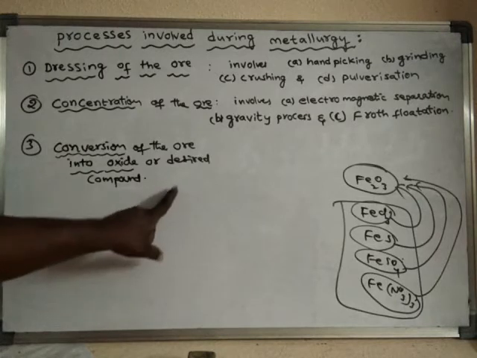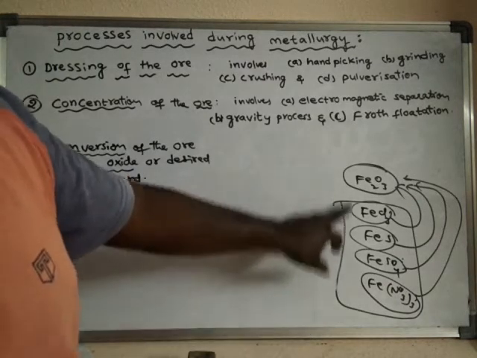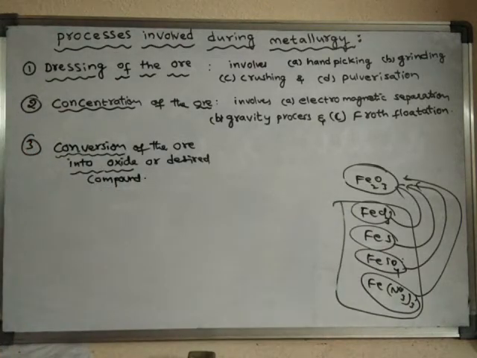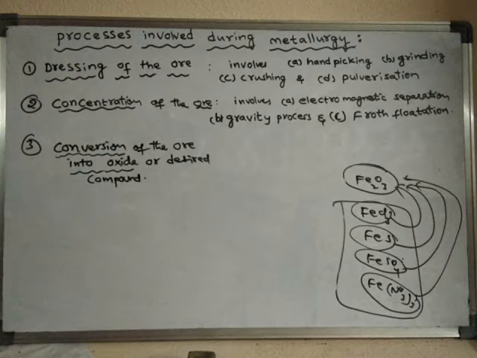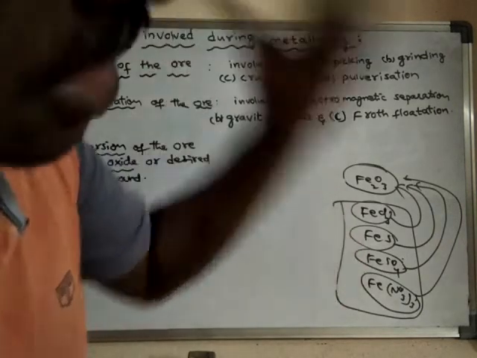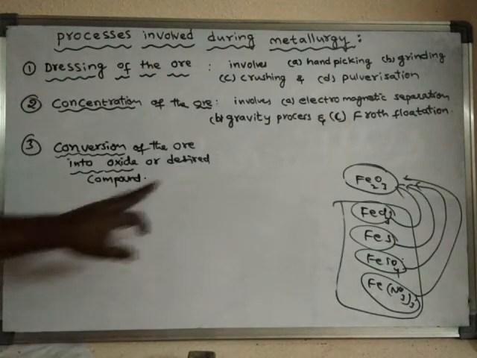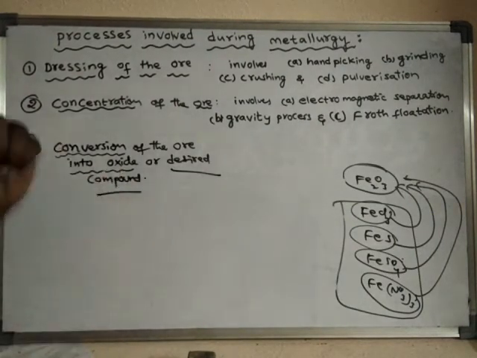Generally all other ores are converted into oxide ores. Generally, the desired compound will be oxide compound only.